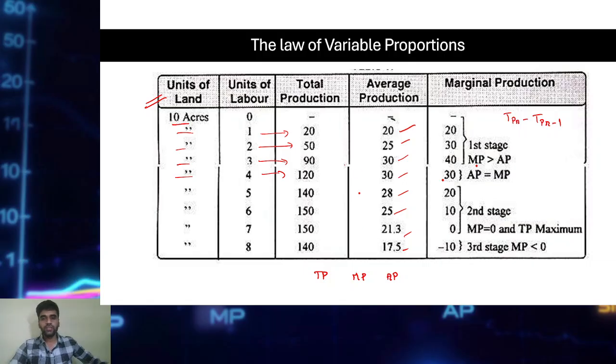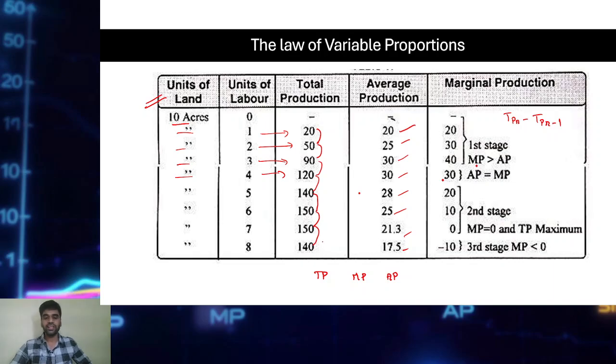So if you are observing TP, it increases at an increasing rate first, then increases at a decreasing rate, reaches its maximum and then falls.